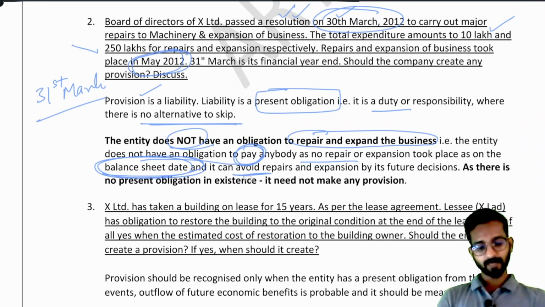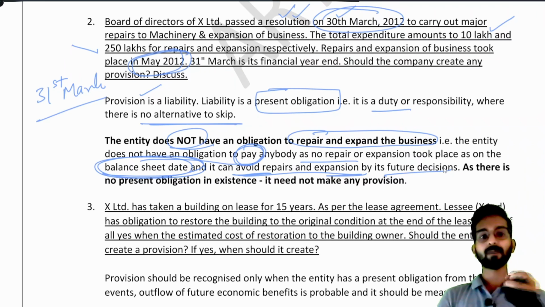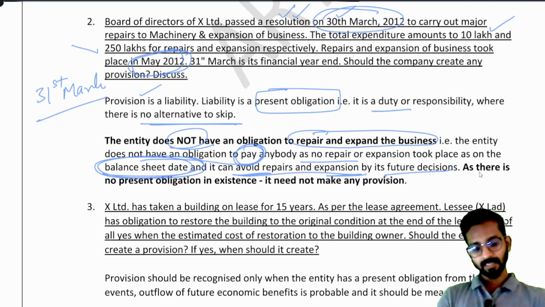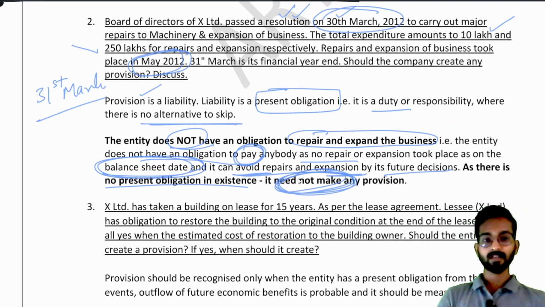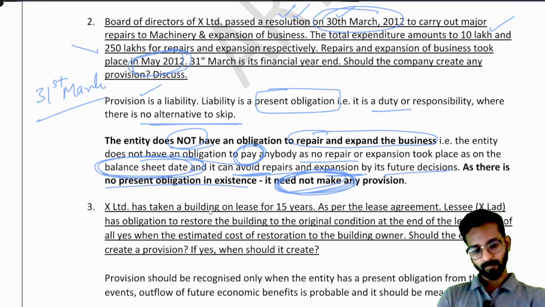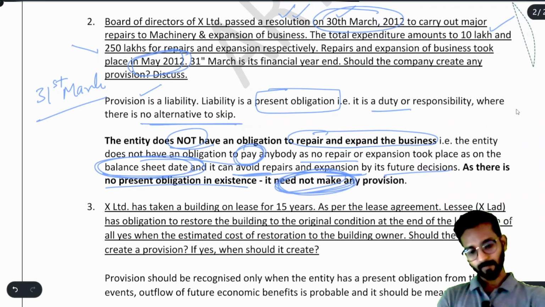It can avoid repairs and expansion by its future decision. Suppose in the month of April they again pass a resolution that we are not taking that decision to repair, we are cancelling that. So it is also possible. As there is no present obligation in existence, it need not make any provision. Understand this. We need not make any provision because there was no obligation on 31st March. Simple enough.